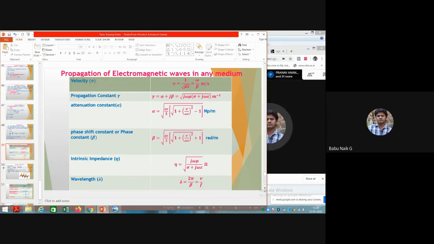So alpha can be calculated further: omega times square root of (mu epsilon by 2) times [square root of (1 plus (sigma by omega epsilon) squared) minus 1]. So this one is Neper per meter. The unit of alpha is Neper per meter. In a similar way, the imaginary part is the phase shift constant, or phase constant, beta. It is the complement of this equation from alpha, only the sign changes here. This one is minus and this one is plus. Okay, and that unit is radian per meter.